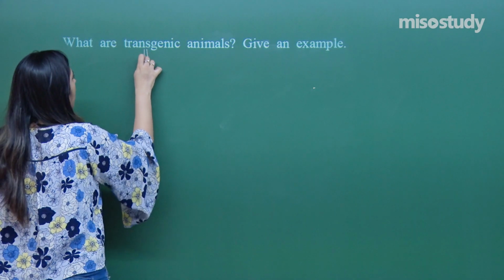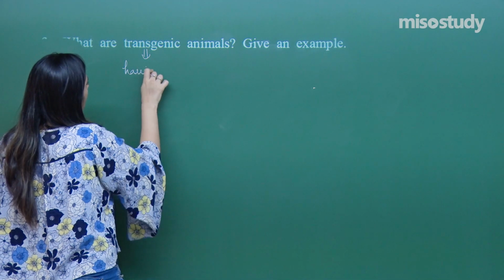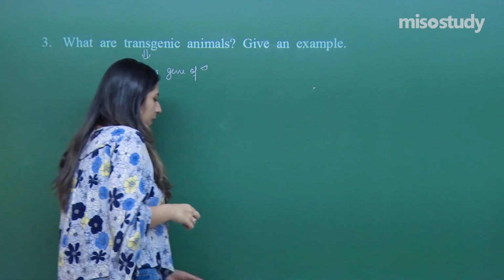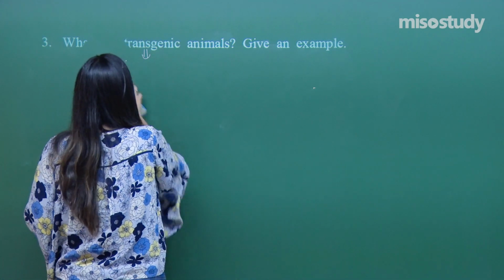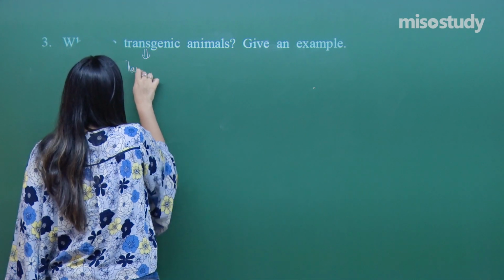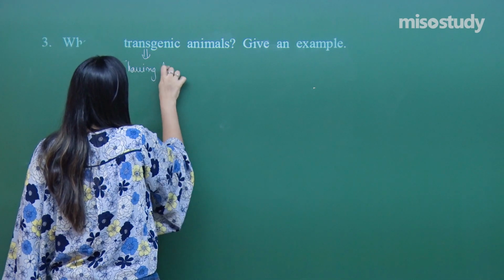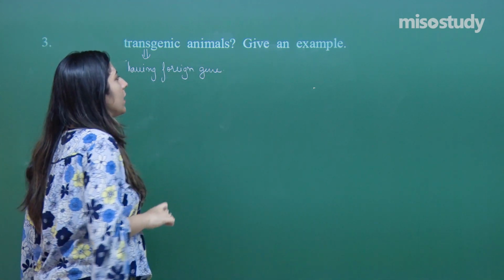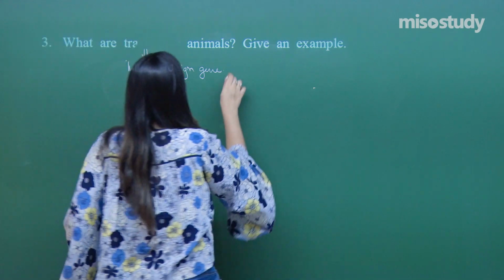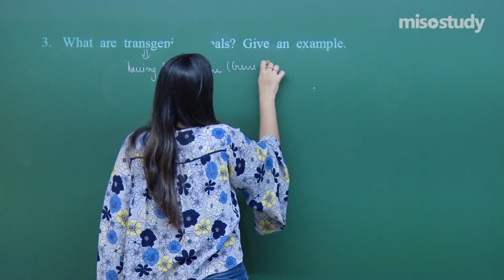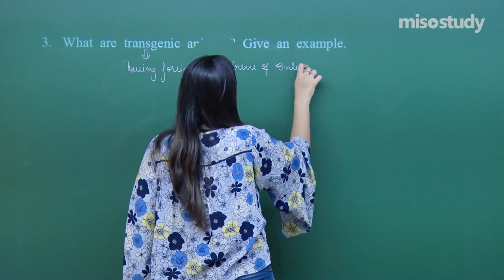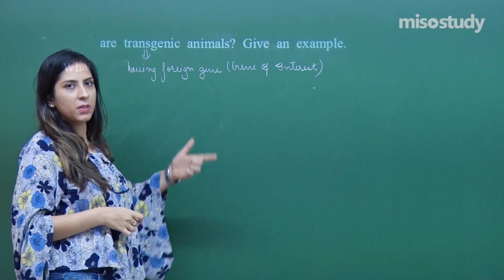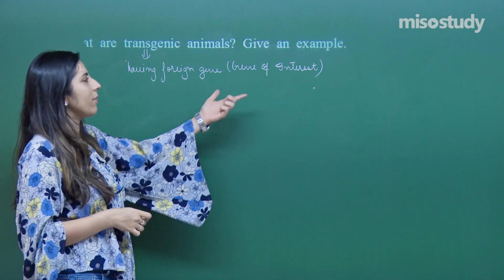So, transgenic animals are what? They have a gene of interest, or if I say, they have a foreign gene, and that foreign gene present in them is our gene of interest. So they have this foreign gene present in them, and this foreign gene is of our interest.